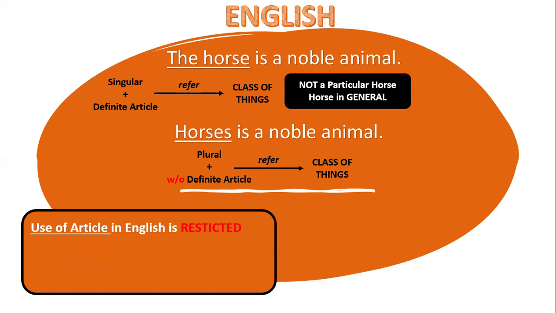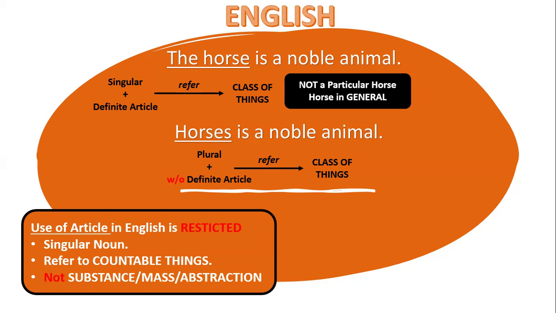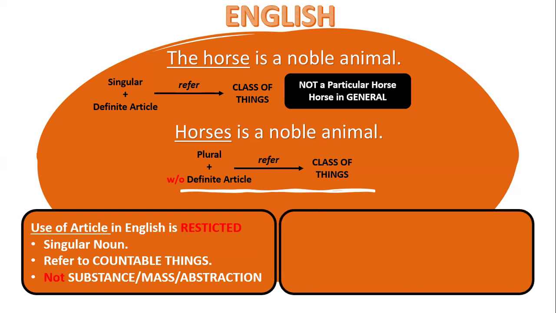The use of the article in English is restricted. It's a singular noun only, and when it has "the" in it, it refers to a class of things, and refers to countable things, not something uncountable like substance, mass, or abstraction. For example, "the wheel was their greatest invention." It is countable, you can count the wheels, and it is singular. These are the two conditions it must meet in order to qualify as being referred to as a class of things. In general, the wheel was their greatest invention.